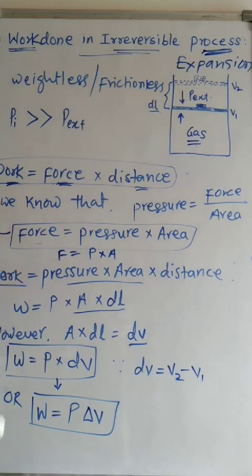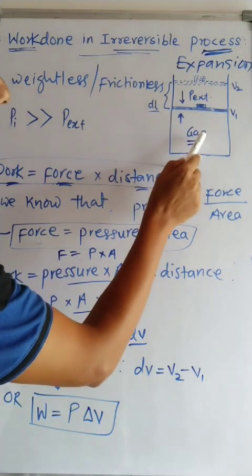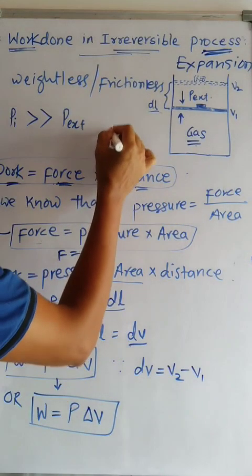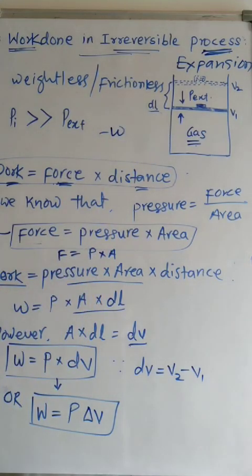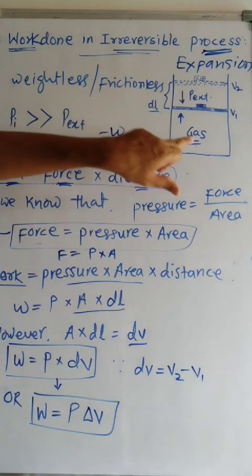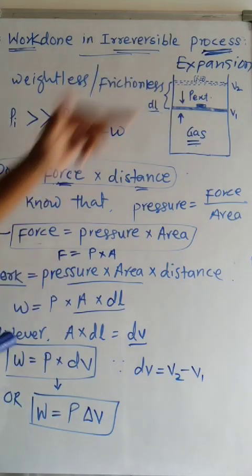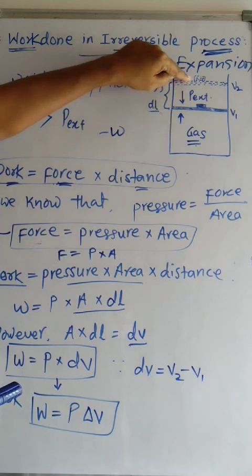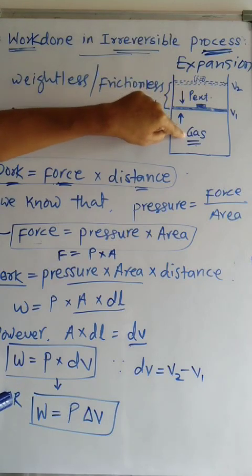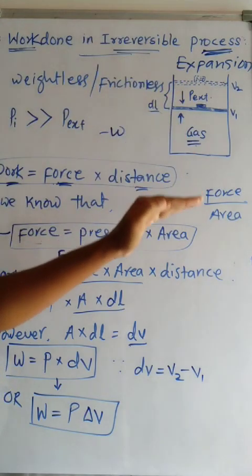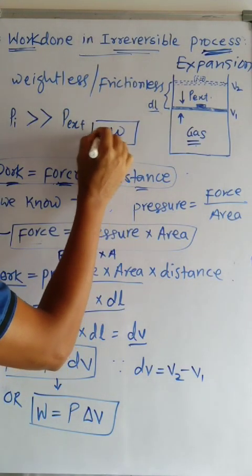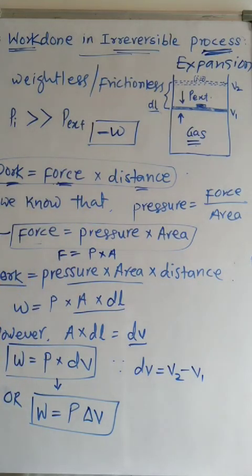Work done by the system is always taken as negative, because it utilizes its own energy to push the piston upward, which means its energy decreases. Therefore the work during expansion is always taken as minus W.